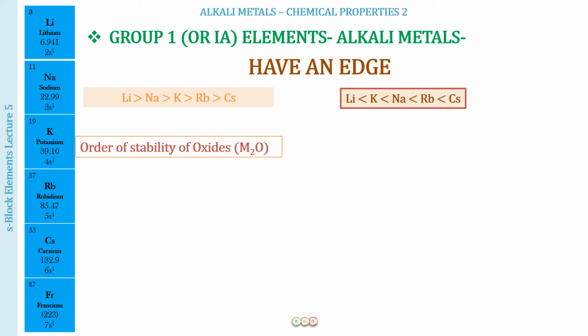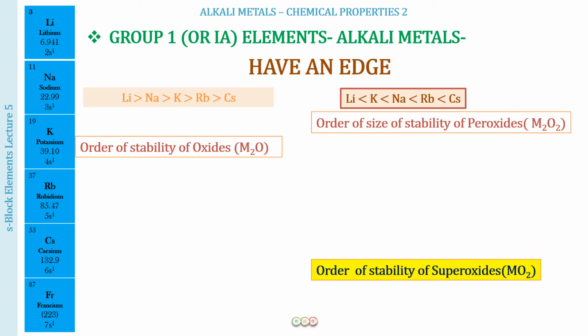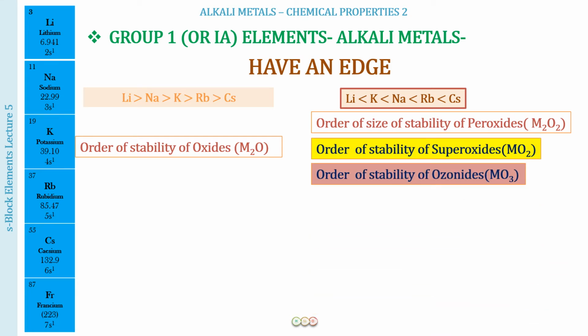So lithium oxide will be the most stable, and down the group stability is going to decrease. And as far as the peroxides, the superoxides and the ozonides are concerned, all of the anions are large in size, so they will be happy with a large cation. Right, so stability is going to be maximum for cesium peroxide, superoxide and ozonide.